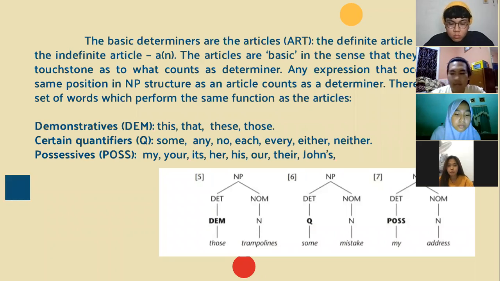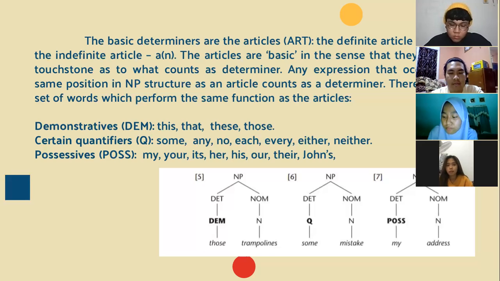Okay, the basic determiners are the articles, or ART: the definite article the, and the indefinite article a. The articles are basic in the sense that they provide a touchstone as to what counts as a determiner, and expressions that occupy the same positions in NP structure as an article count as determiners. There is a small set of words which perform the same functions as the articles.